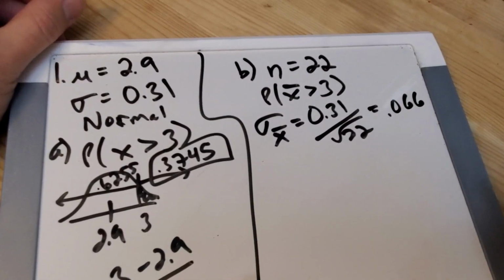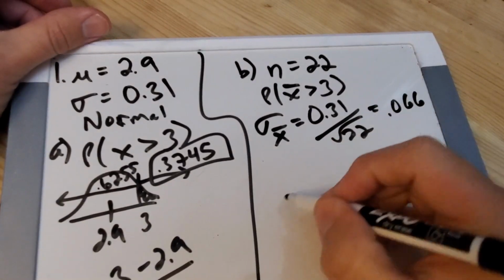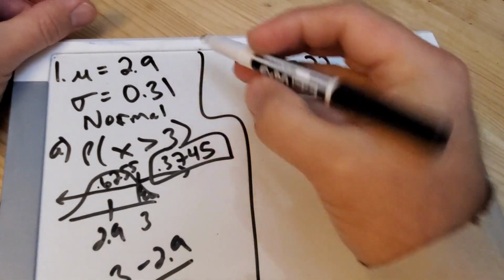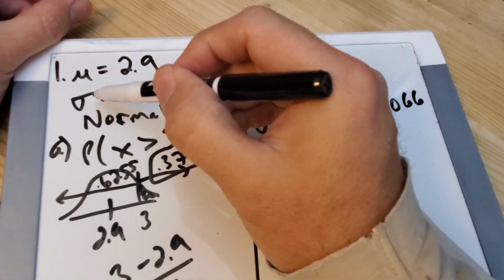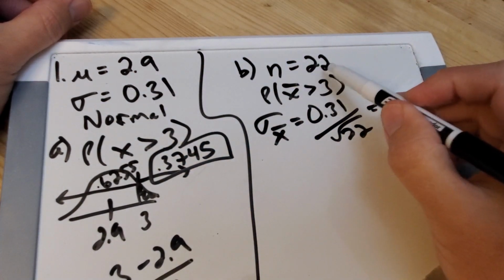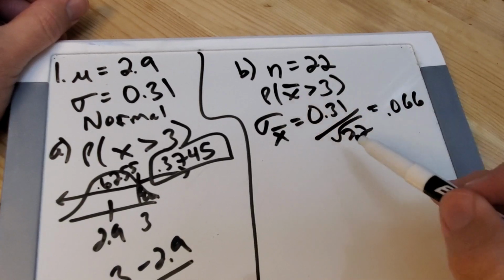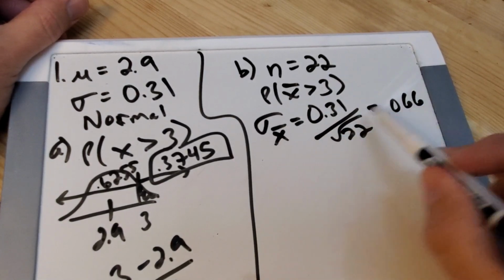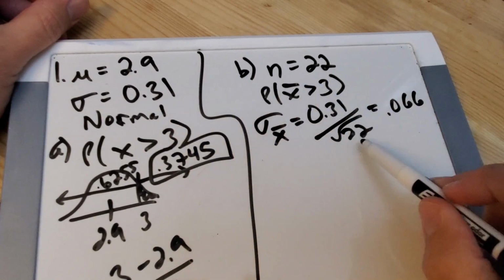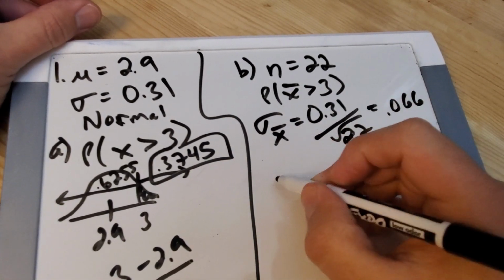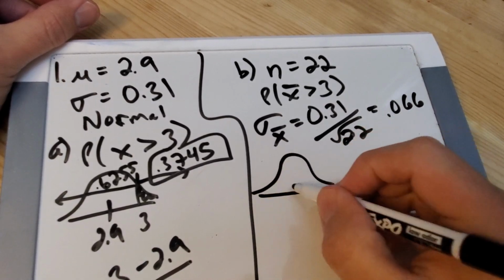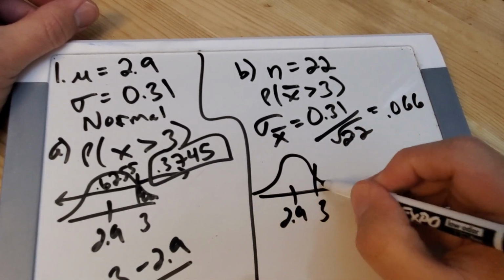I like it. Where am I? Okay, so now that's the only new thing. We used to be able to just use the standard deviation they gave me. If I take a sample and I ask about the sample mean, I have to create my own standard deviation based off of that for a group of 22 in this case. So now I still have the same picture. Mean is the same. Standard deviation changed.